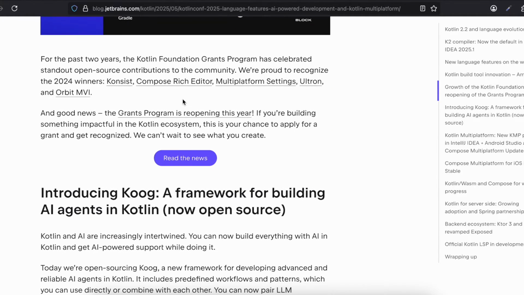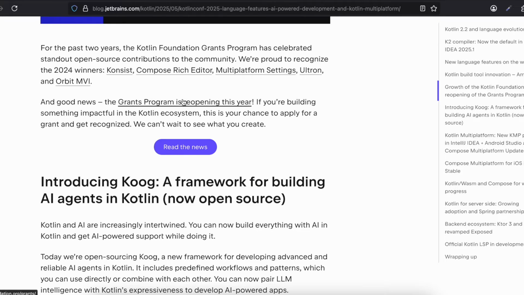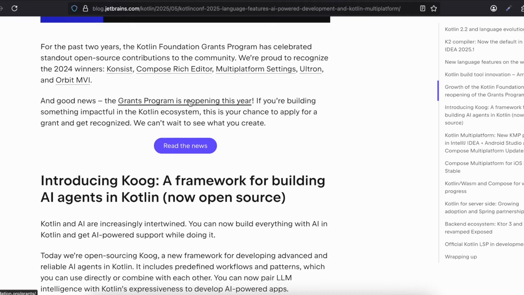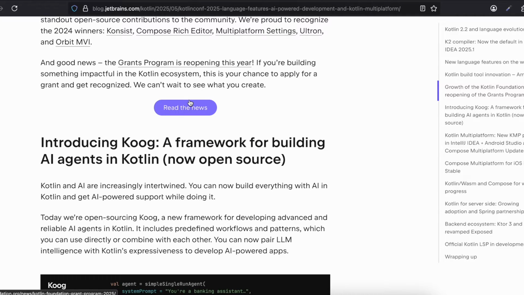For the past 2 years, the Kotlin Foundation grant program has celebrated standout open source contributors to the community. We are proud to recognize the 2024 winners: Consist, Compose Rich Editor, Multiplatform Settings, Ultron, and Orbit MVI. And good news, the grant program is reopening this year. If you are building something impactful in the Kotlin ecosystem, this year is your chance to apply for a grant and get recognized. We can't wait to see what you create.